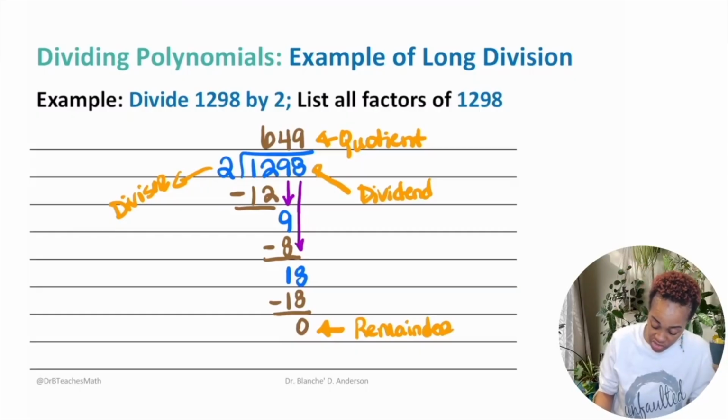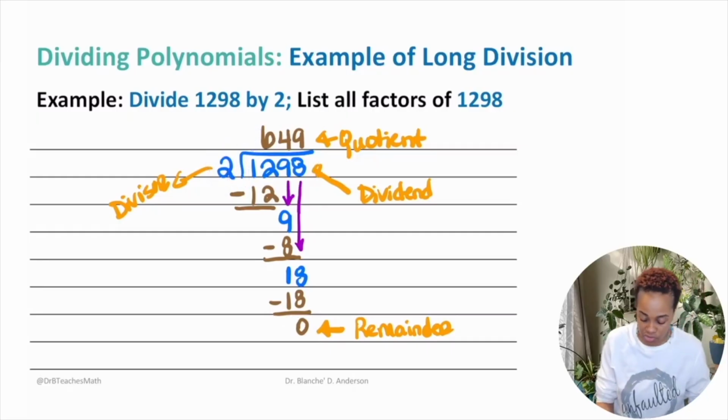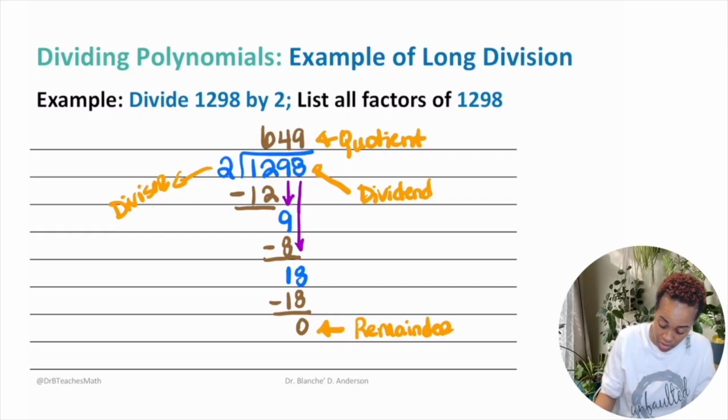So what this essentially means, because we got a remainder of 0, is that 2 is a factor of 1298. 2 times 649 gives me 1298. So that means 649 is also a factor. I said that wrong earlier. So if I were to list all the factors of 1298, what would that be?